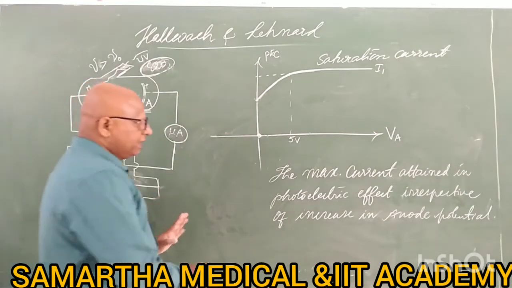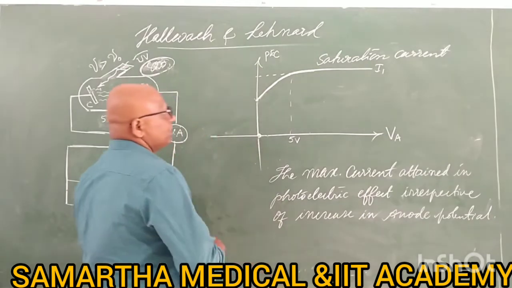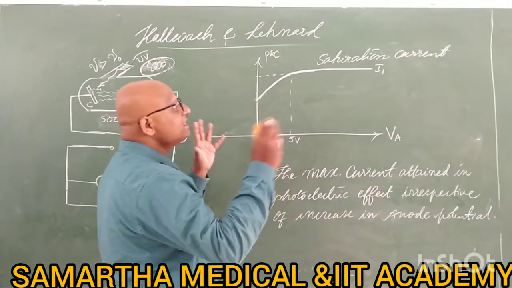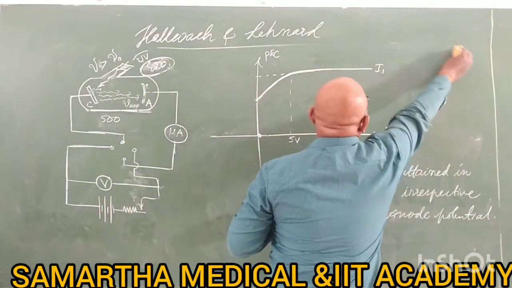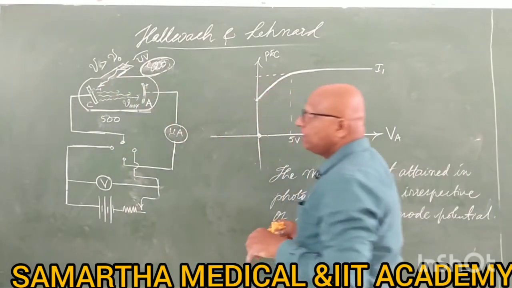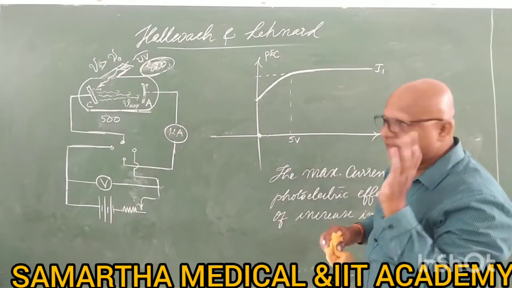We will not stop here. We will change the intensities. Earlier I was using dim light, now I will use bright light.